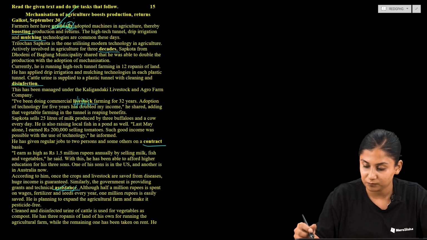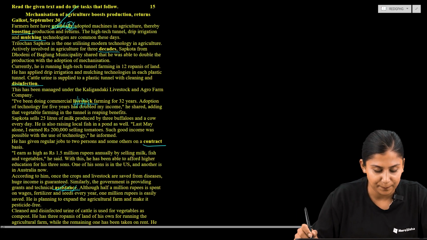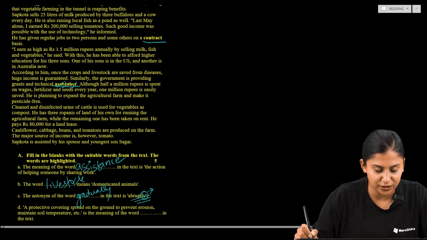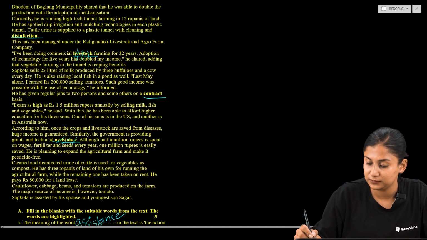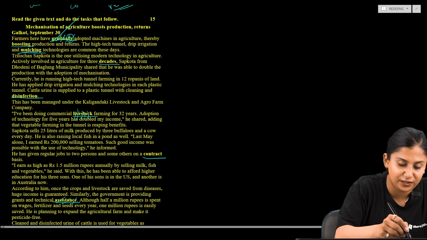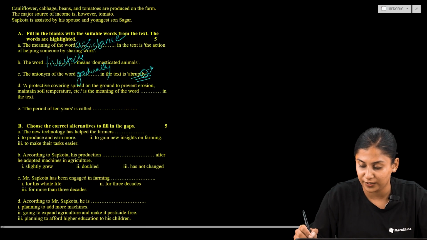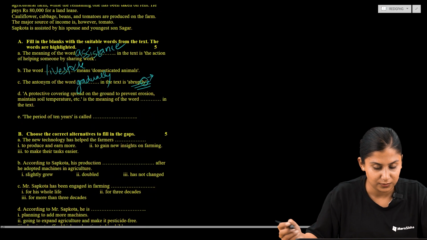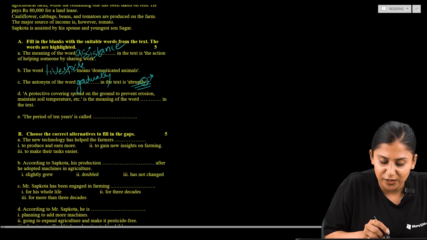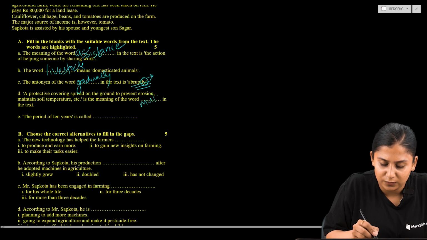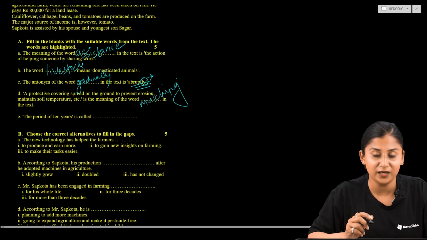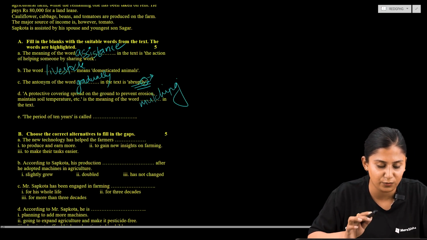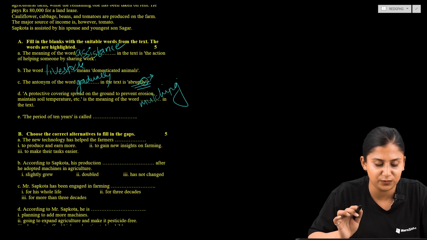So the correct answer is mulching. A protective covering is sprayed on the ground to prevent erosion, maintain soil temperature, etc. is the meaning of the word mulching. So now let us move to the last question from the question number A, and the statement reads, the